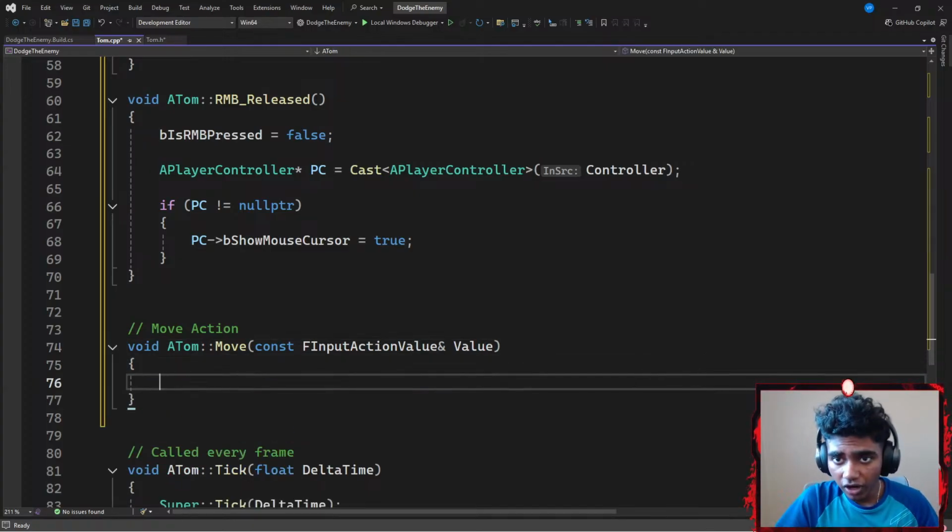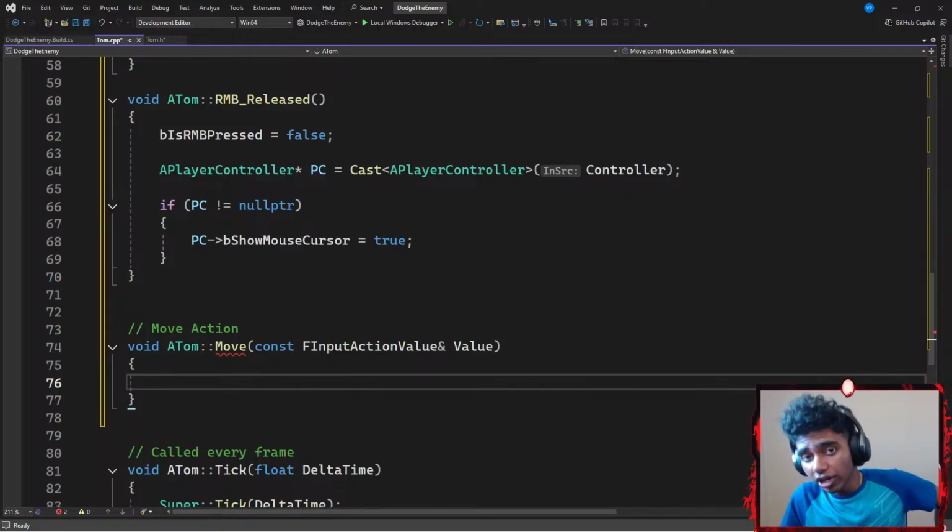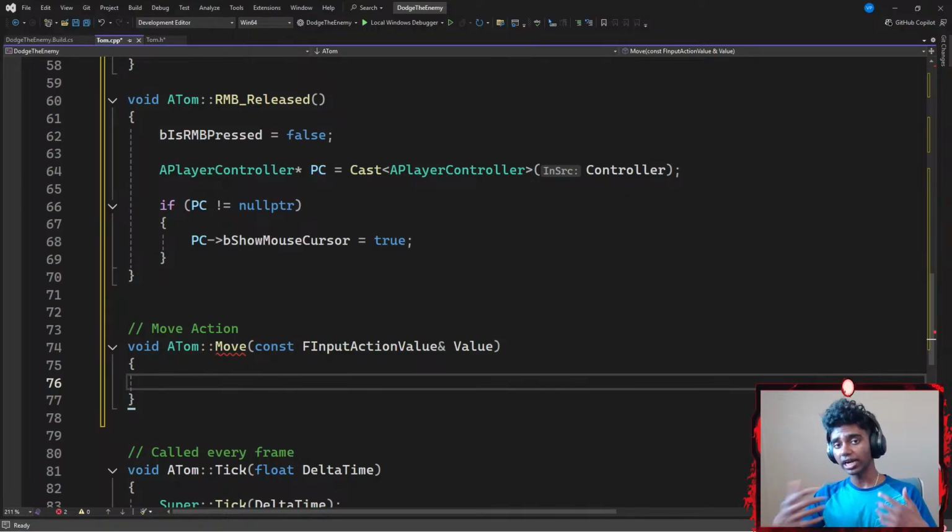Now inside the move function, there's something that I'm going to need. Here are the three key steps if you want to actually move your player. I would need a scale value: am I moving in a positive direction or negative direction? I would need a world direction: which way am I moving? Am I moving towards the left, towards the right, forward, or backwards? And a rotation: am I rotating properly?